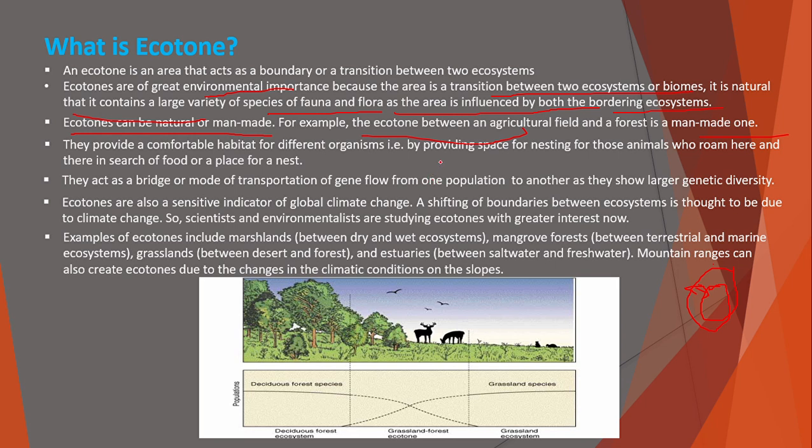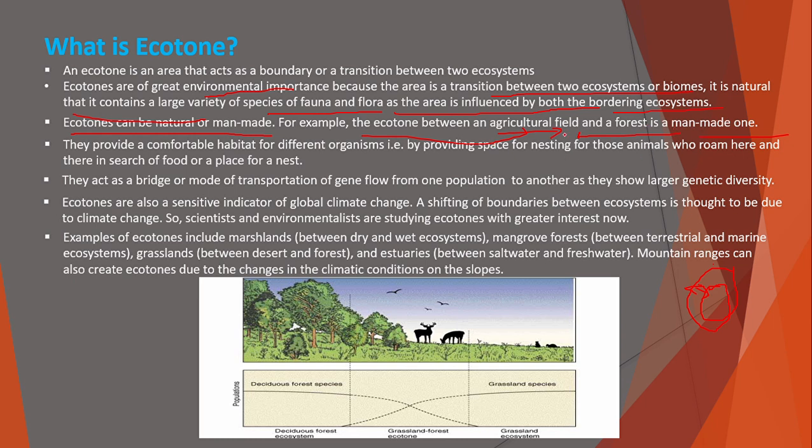So between an agriculture field and a forest there is a man-made ecotone, because we do not want the wild animals to enter the agricultural field or the community and create some problem, and it will also endanger that particular wild animal, which can be harmed by man, or the domestic cattle can be harmed by that wild animal.